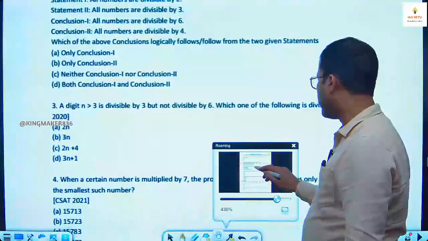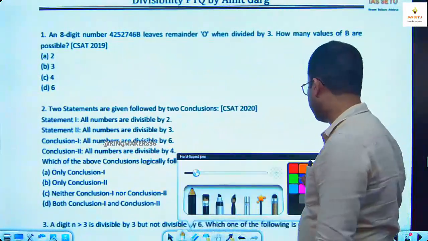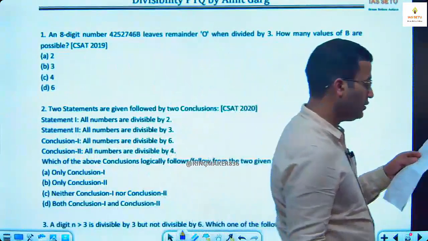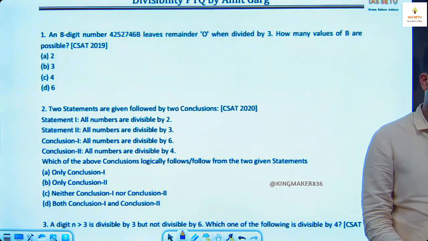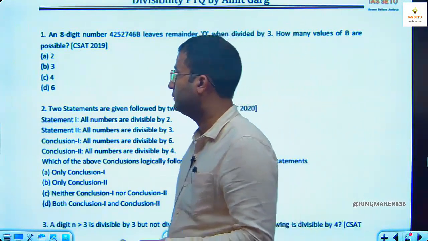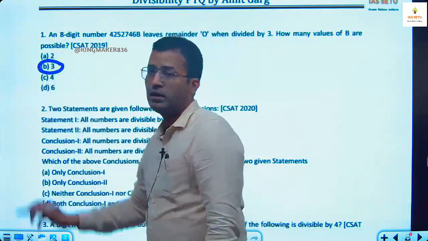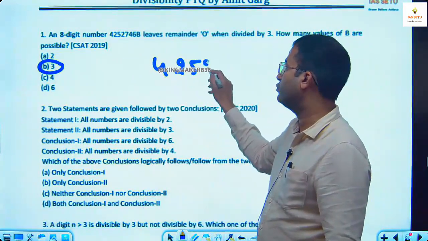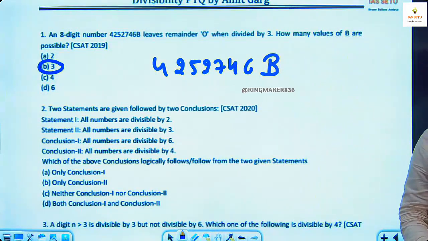How many of you have tried question number 1? Question here is an 8 digit number 425274B46B leaves remainder 0 when divided by 3. How many values of B are possible? Many students, what they do, they mark answer 3 because they don't read the question carefully. Question here is 42527446B, ठीक है, is exactly divisible by 3.